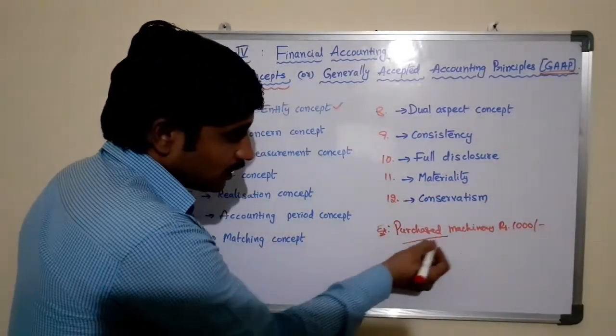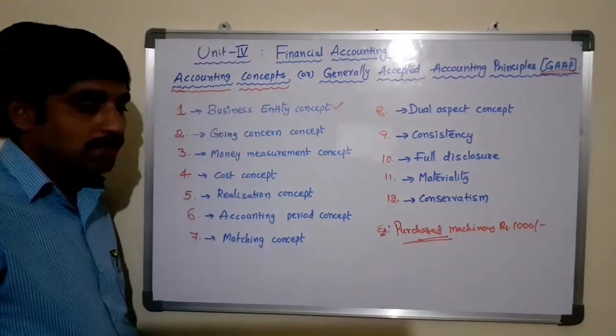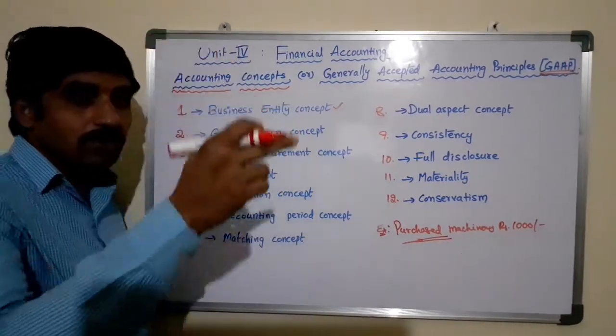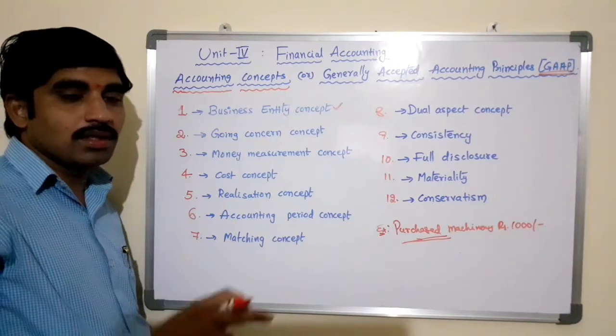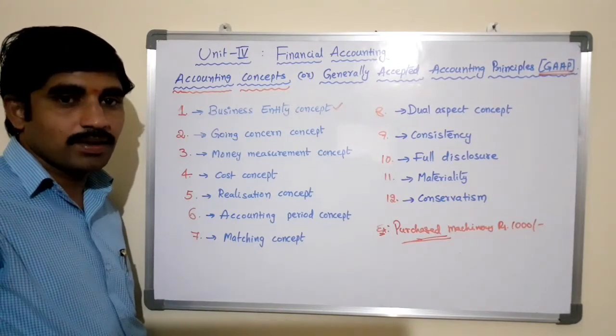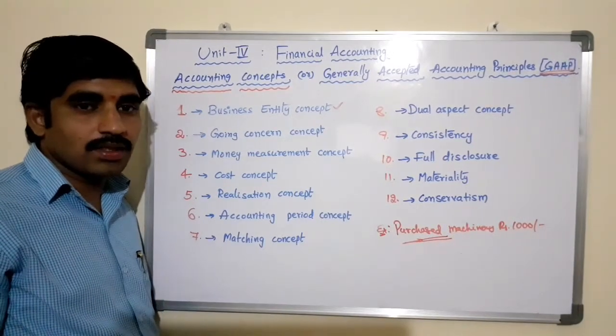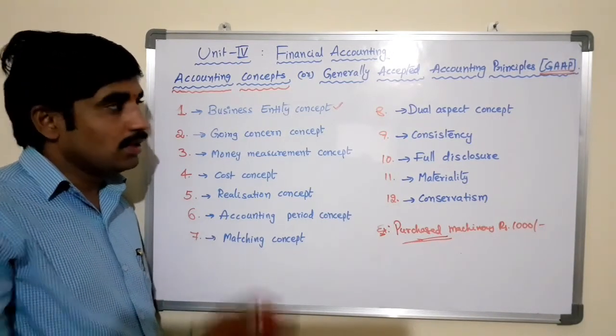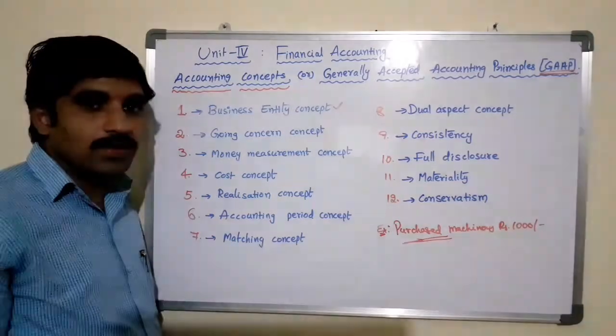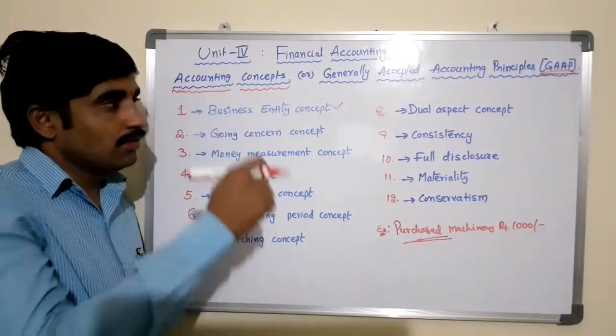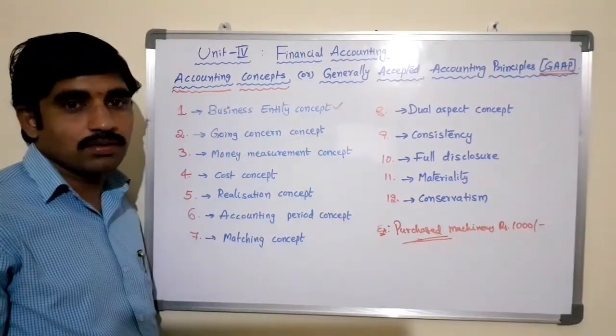This purchase transaction is done in the name of the company, but not in the name of the owner of the business. Because according to the Companies Act 1956 and 2013, the company is an artificial person which can work under the eyes of law.